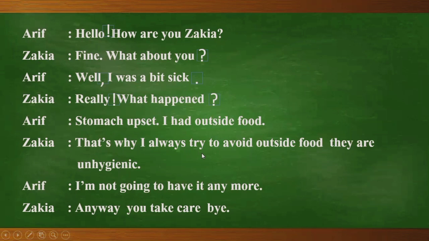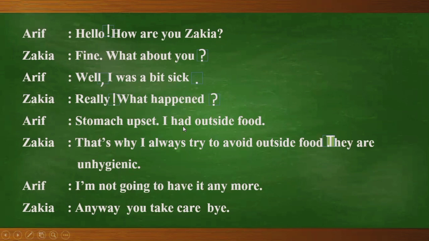"I always try to avoid outside food." Here, this is an assertive sentence. So after "outside food," we have to use a full stop. And after the full stop, the uppercase letter T should be shown in capital letter. "They are unhygienic." It's another sentence. After that, the use of full stop is okay.